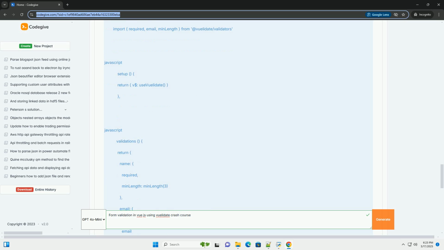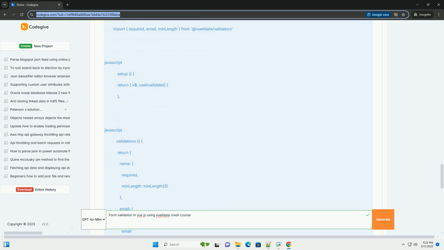Async validation not working: ensure that your async validator function returns a promise. Use $v.$pending to disable the submit button while validation is in progress. Handle errors in your async validator, for example if the API call fails. Performance issues with large forms: consider using lazy loading or virtualization techniques for very large forms with many fields. Vuelidate itself is generally very performant, but complex validation logic and rendering of many error messages can impact performance.